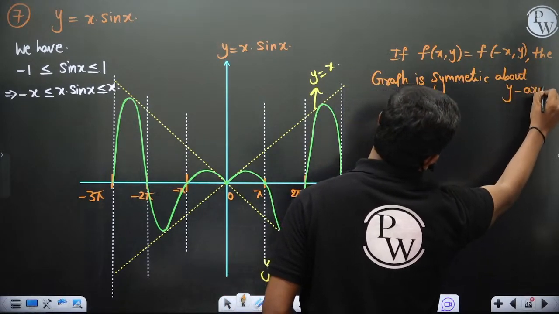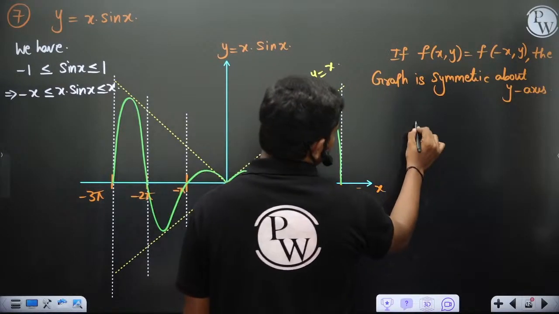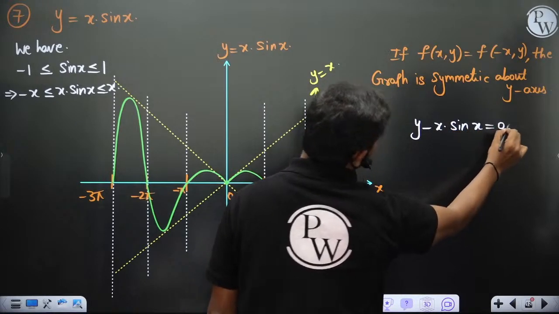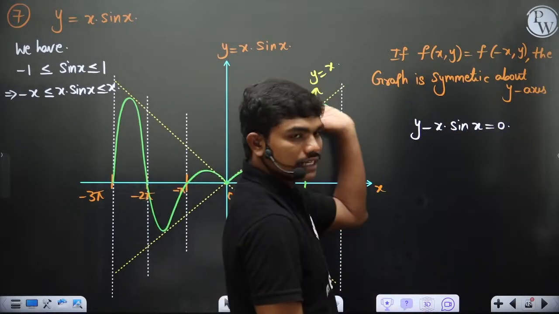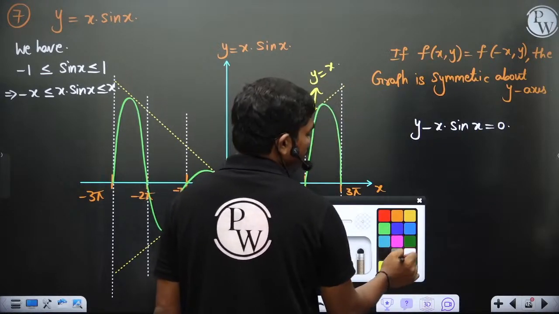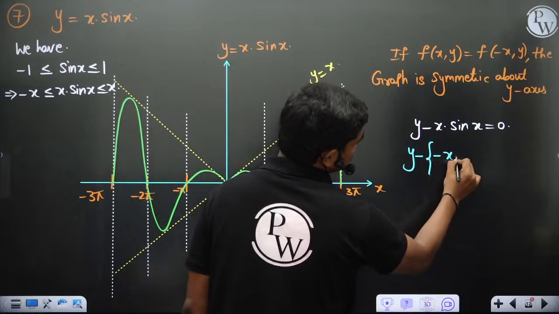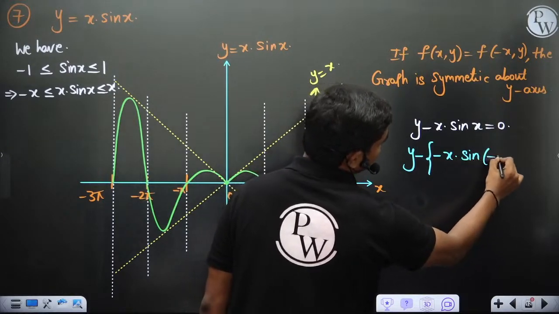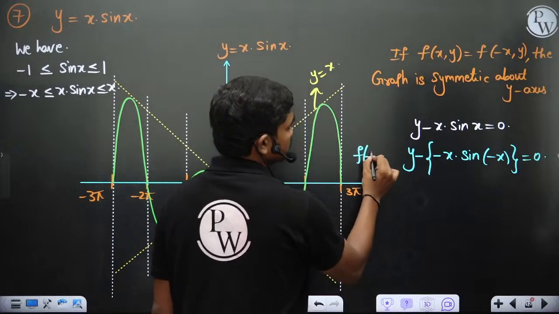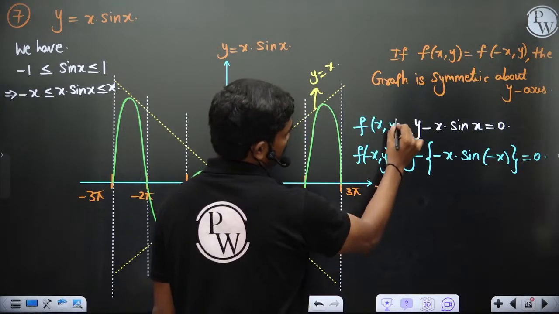y-axis. Clear? So if the graph is symmetric about the y-axis, now you take this function, you have y minus x into sin x is equal to 0. Correct? This is what you have, because y equal to x sin x gives y minus x into sin x is equal to 0. If you replace x with minus x, let's see what happens here. y minus, instead of x, I am putting minus x into sine of minus x is equal to 0. This is f of minus x comma y, of course, and this is f of x comma y, let's say.